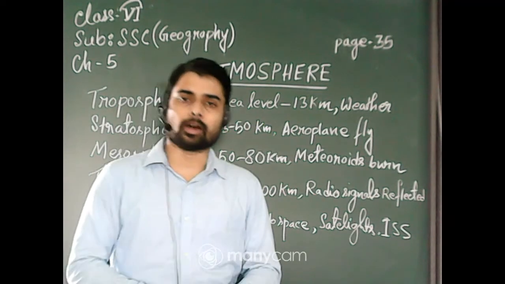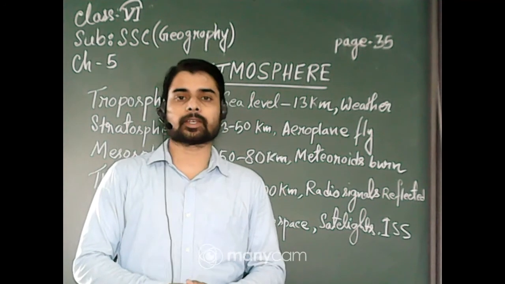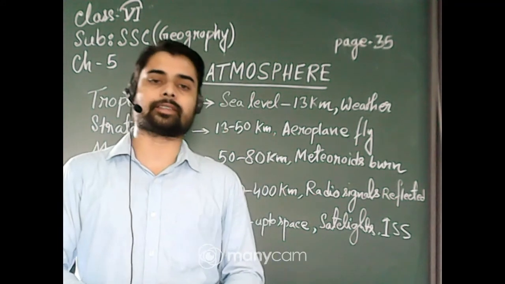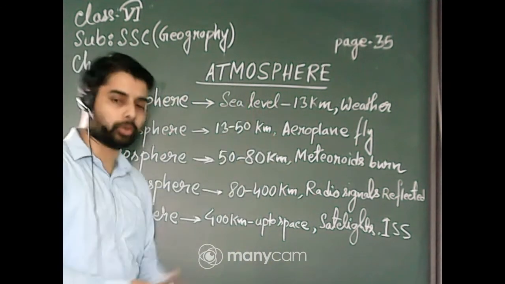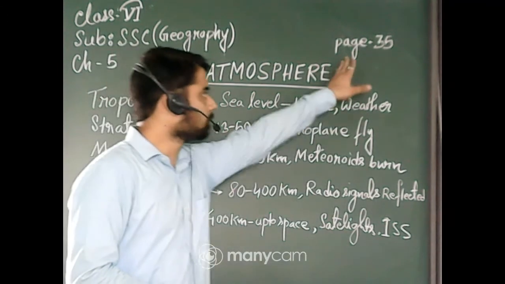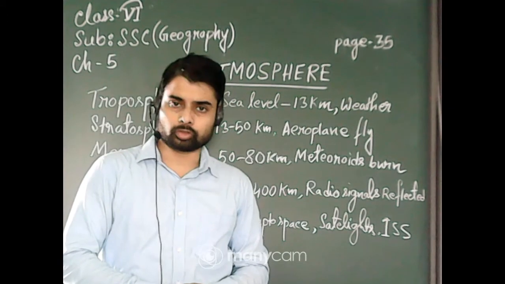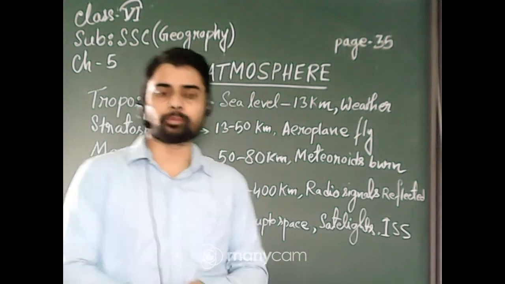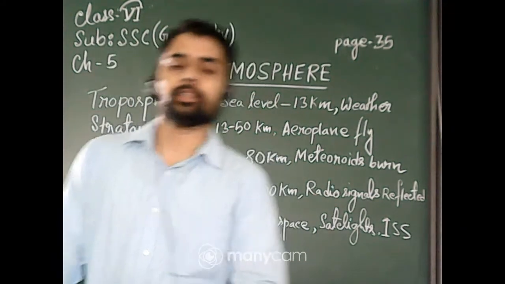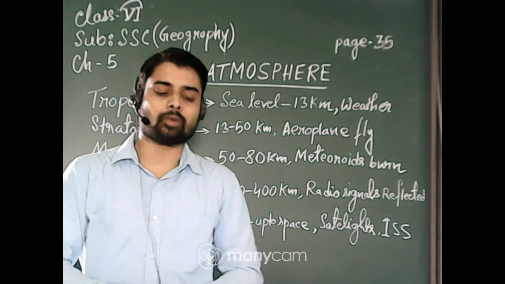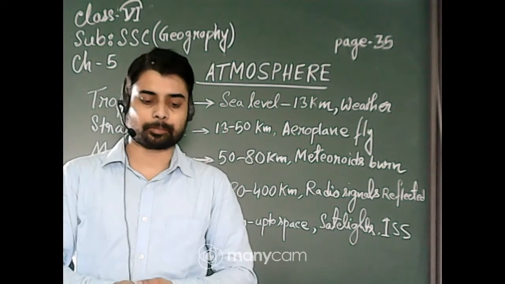And today in our geography class, we are going to discuss another domain of our earth, that is the atmosphere. Open your book, page number 35, about atmosphere. So what is atmosphere? You have to know first that our earth is surrounded by a thin layer of gas or gases.